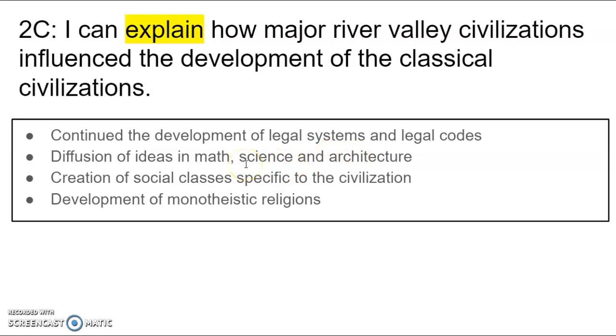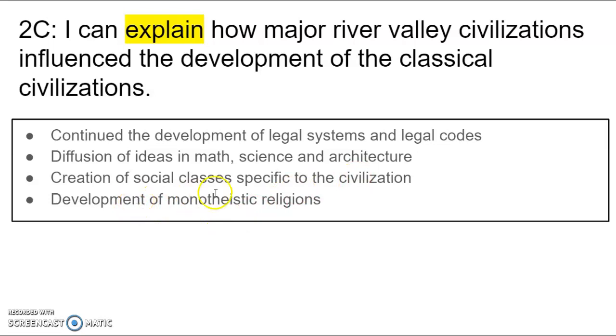So as the River Valley had created things too, technological innovations, the ancient Greeks and ancient Romans continued to develop more things and more ideas about math, science, and architecture. We also had the creation of social classes specific to the civilization. So just like we had different social classes in the River Valley civilizations, ancient Greece and ancient Rome also have those social classes. So in ancient Rome, you have the plebeians and the patricians. So you have social classes that continue to emerge in civilizations.